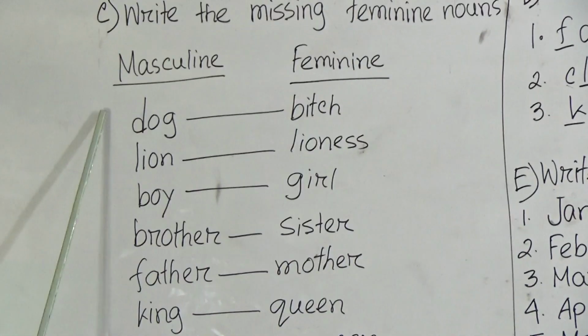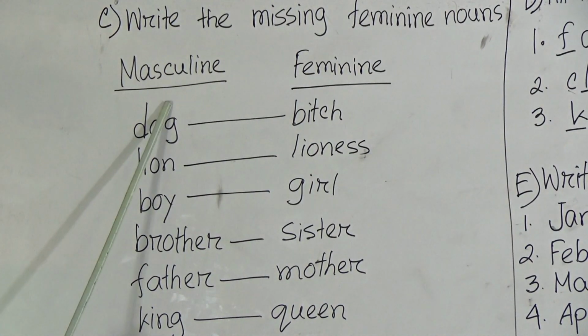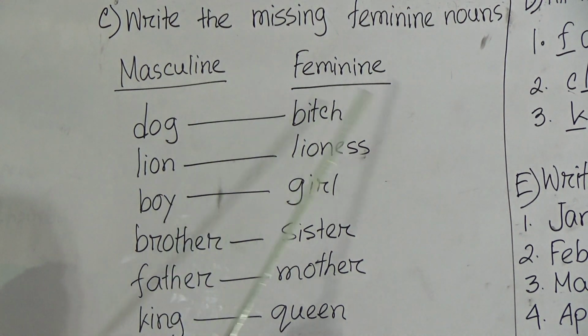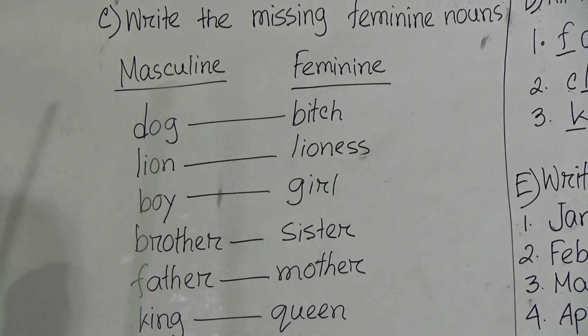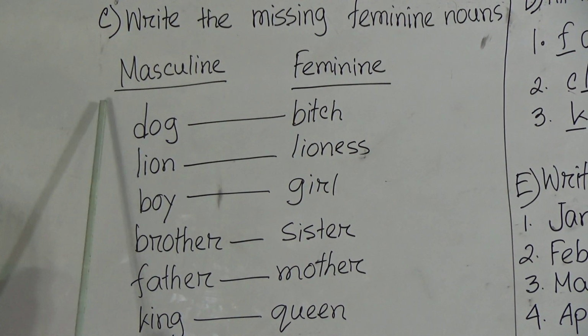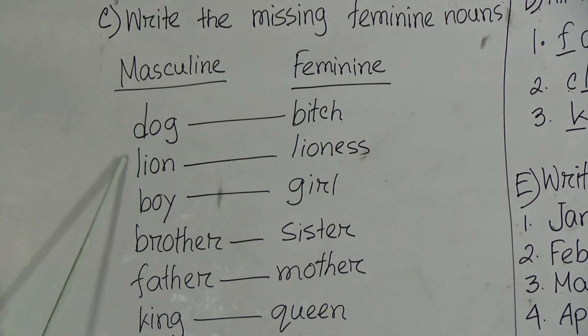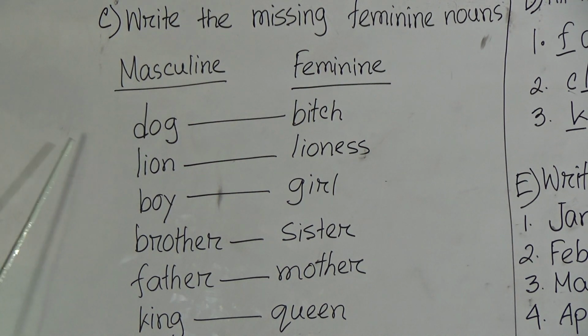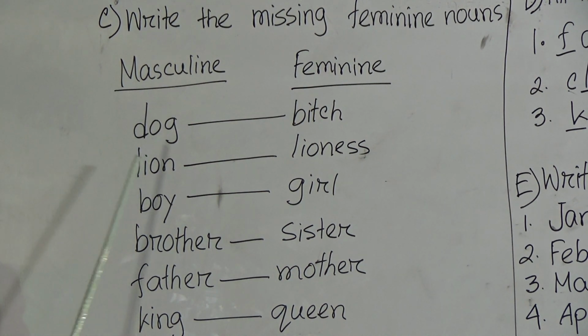So here some words are masculine and some words are feminine. That means in the left side the words are masculine, and this one is feminine. So at first this is dog. Masculine means there are some words that actually indicate the male body.